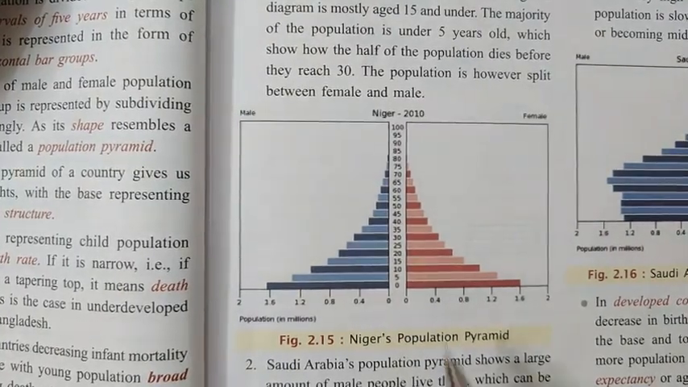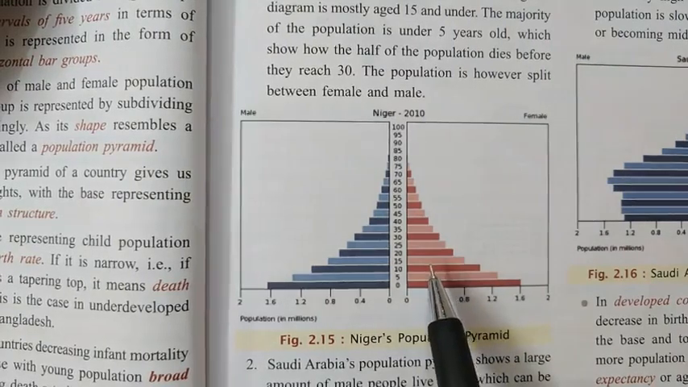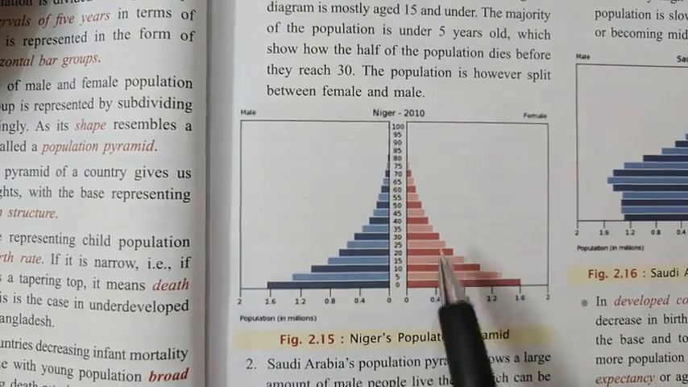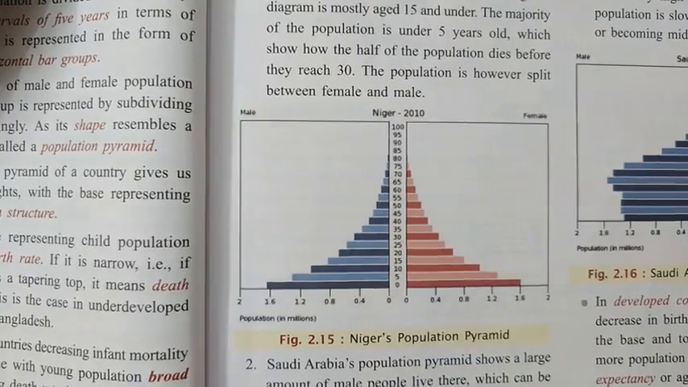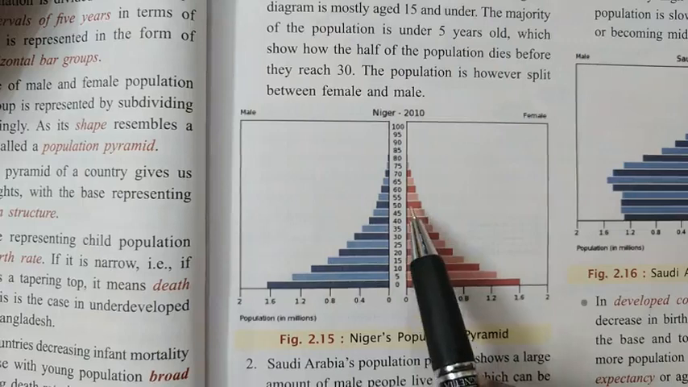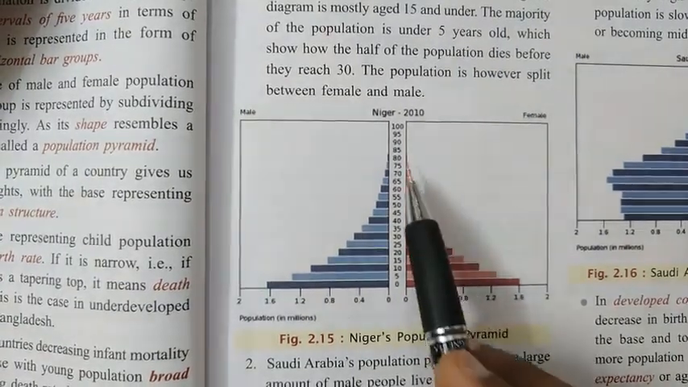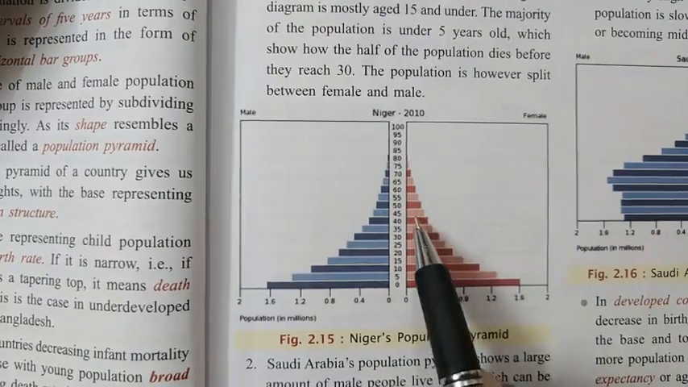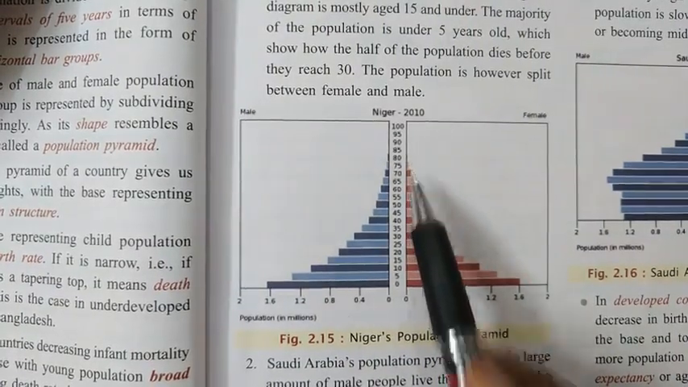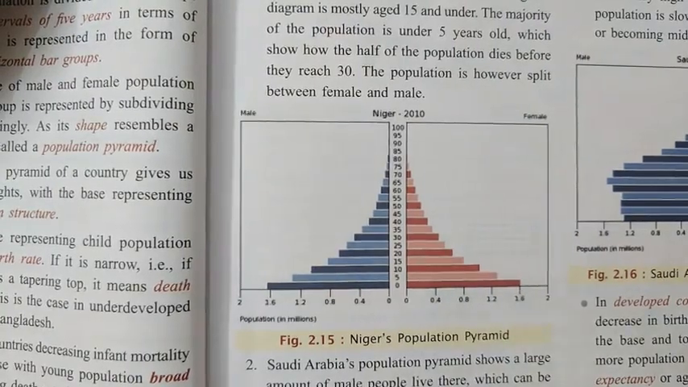So what does it show? This shows that half of the people die before they reach 30 years. It means the mortality rate is very, very high here. Life expectancy is very low and the birth rate is very high.